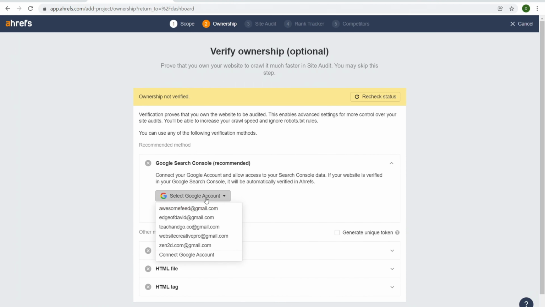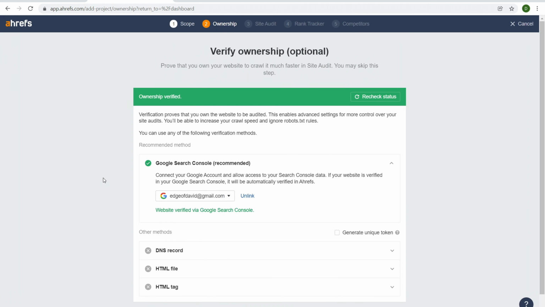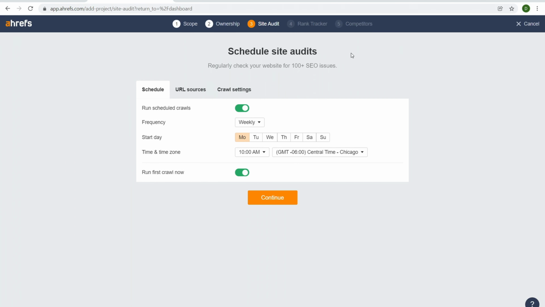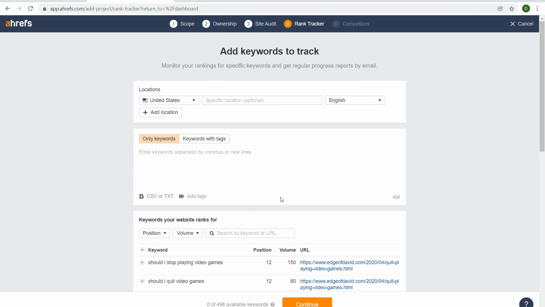So we'll come down here and I'm going to select one of my emails. Okay. So this is the email that I use for my Blogger blog, and everything's tied to this email within Google Search Console for my personal blog. And it says I'm good to go. Click on continue. All right, so now we can schedule a site audit. That's totally fine. Weekly, every Monday, works for me.